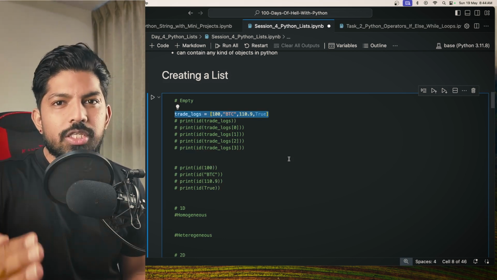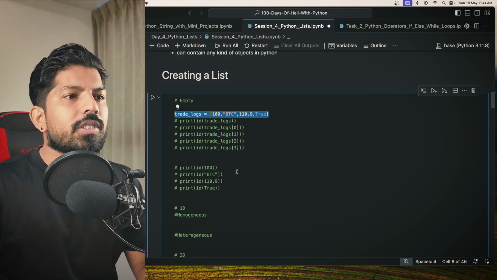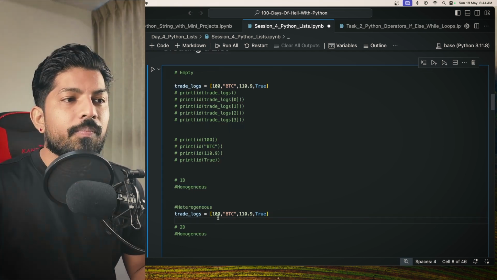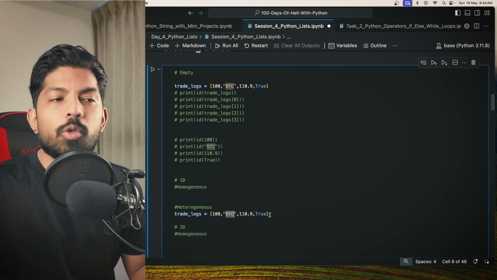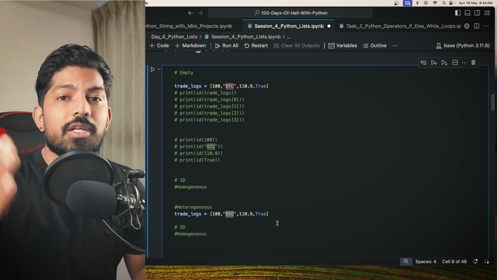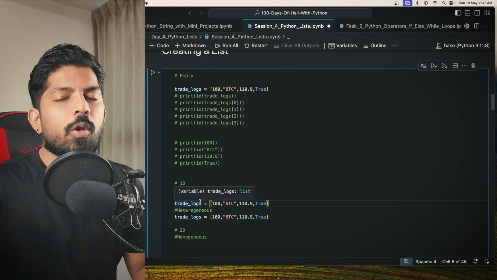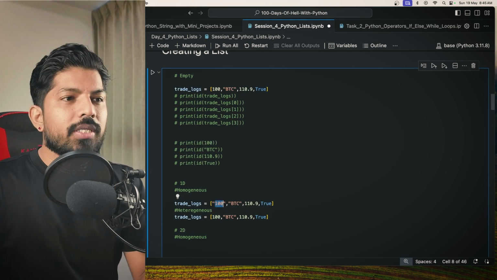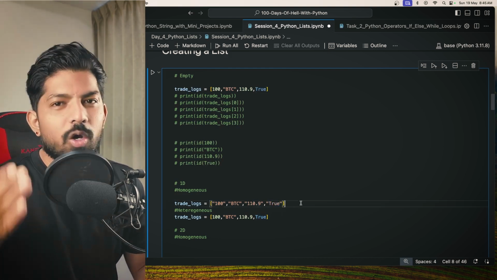Now, as we have already understood the concept of list in detail, we will quickly move to the examples and finish it off. First, I'll copy and paste this list. Here you can clearly see that this is a heterogeneous list. Why? Because you can see this 100 is an integer, this BTC is a string, this is a float, and this is a Boolean value. When we have different types of data in our list, we call it a heterogeneous list. But what if you want to make it homogeneous? You have multiple options. You can make all these list items a single data type. How can you achieve that? You can make this a string, this also a string, and this Boolean also a string. Once you have done that, you have made a homogeneous list.